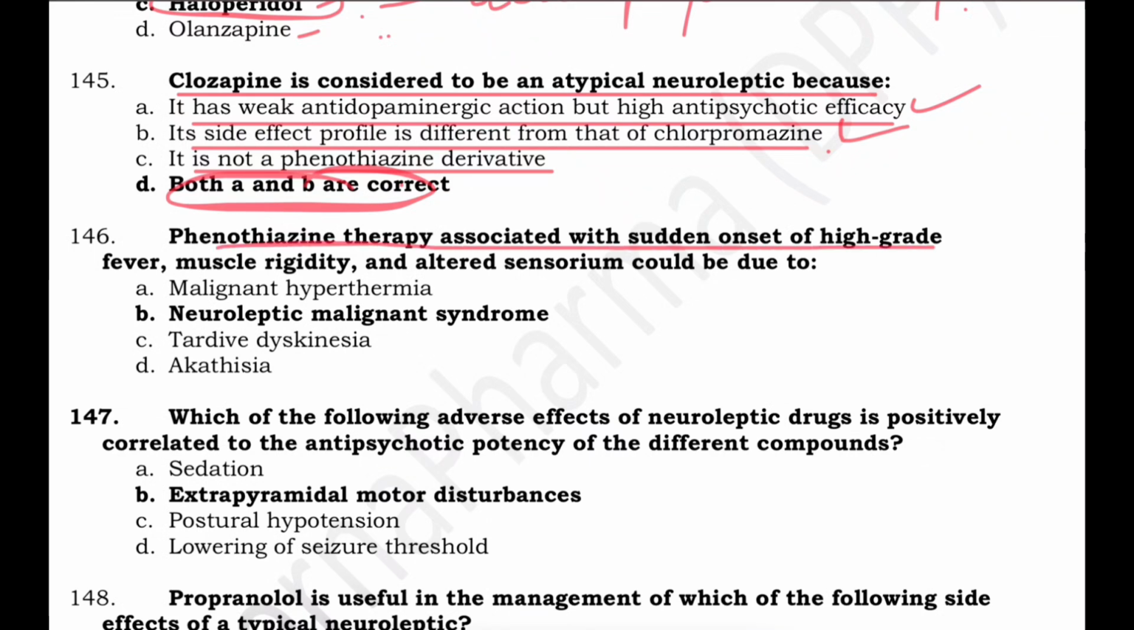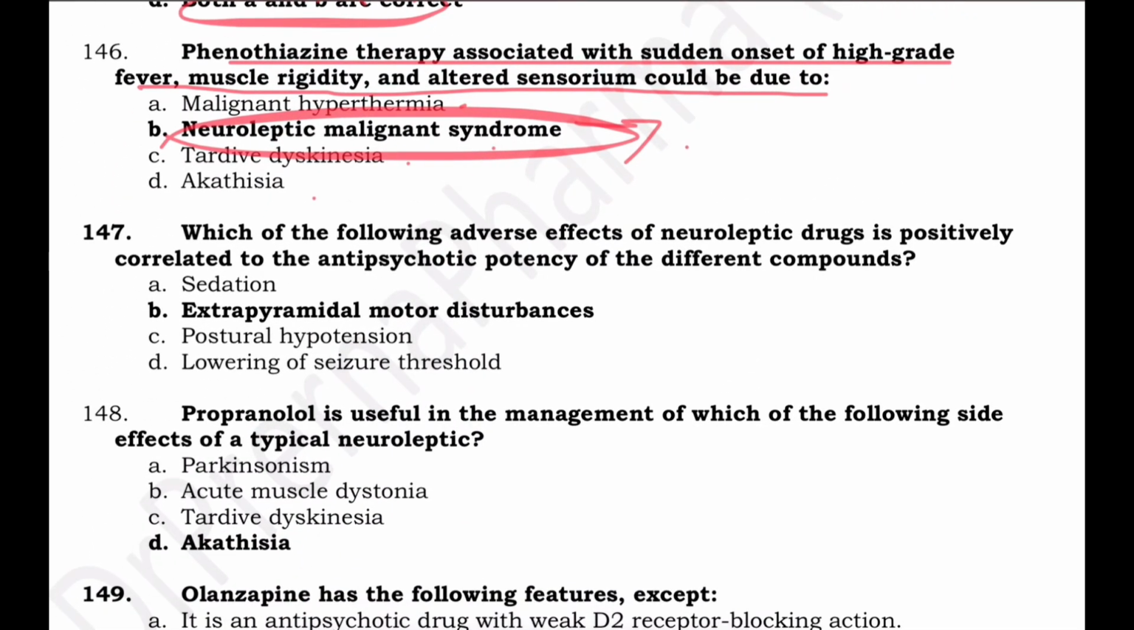Phenothiazine therapy associated with sudden onset of high-grade fever, muscle rigidity and altered sensorium could be because of neuroleptic malignant syndrome. Malignant hypothermia is caused by anesthetics; tardive dyskinesia and akathisia do not have fever. Fever comes in neuroleptic malignant syndrome. So here the drug has to be stopped immediately and symptomatic management started.